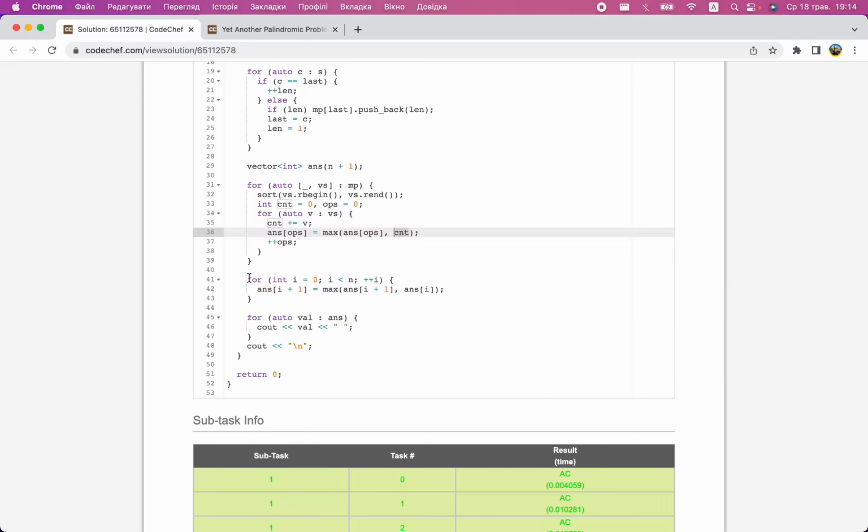Then we needed to propagate these updates further: if you can get some answer in I operations, then in at most I+1 operations you can also get it.